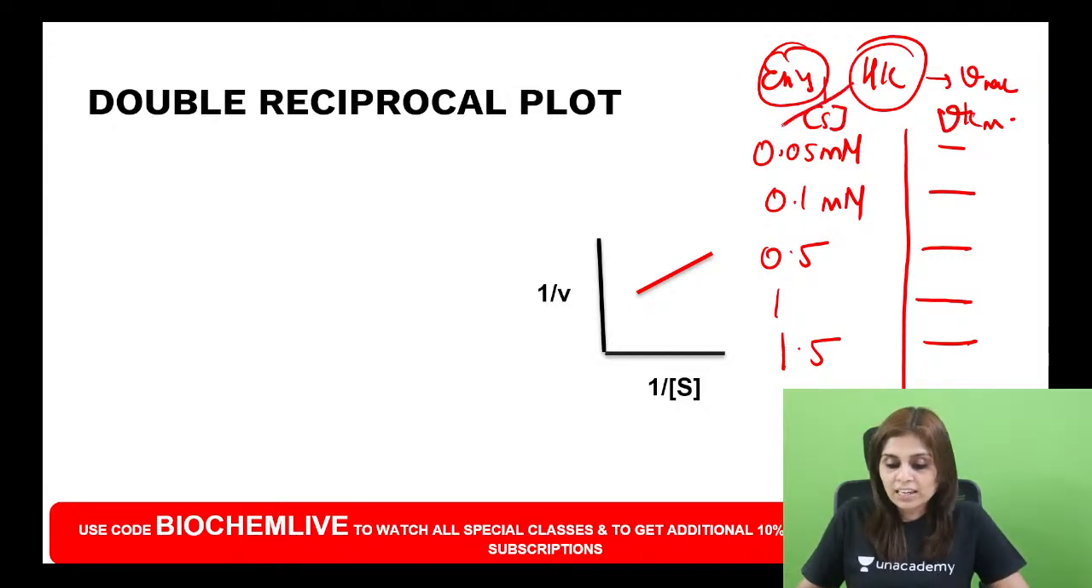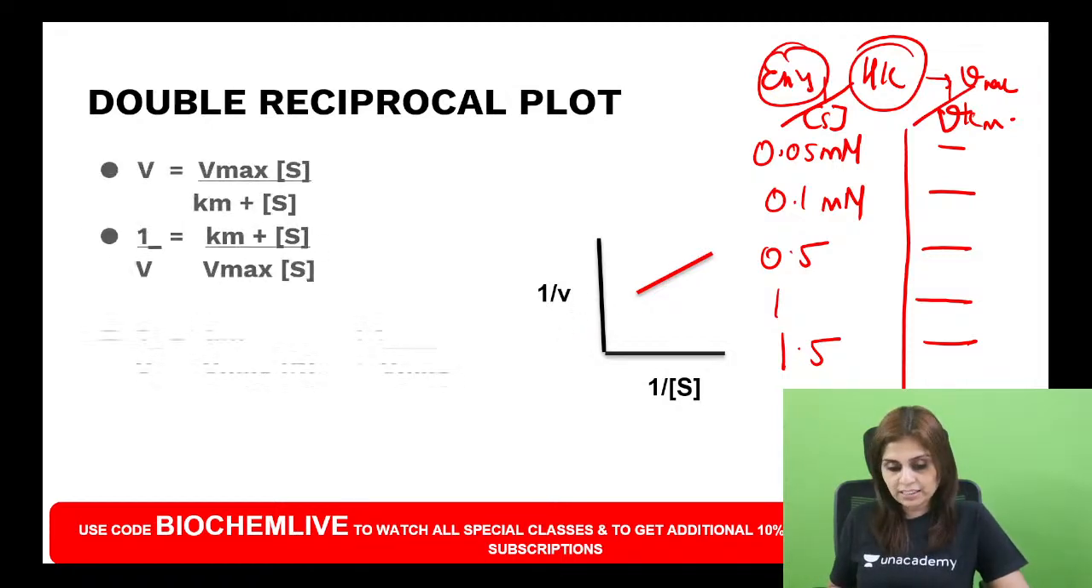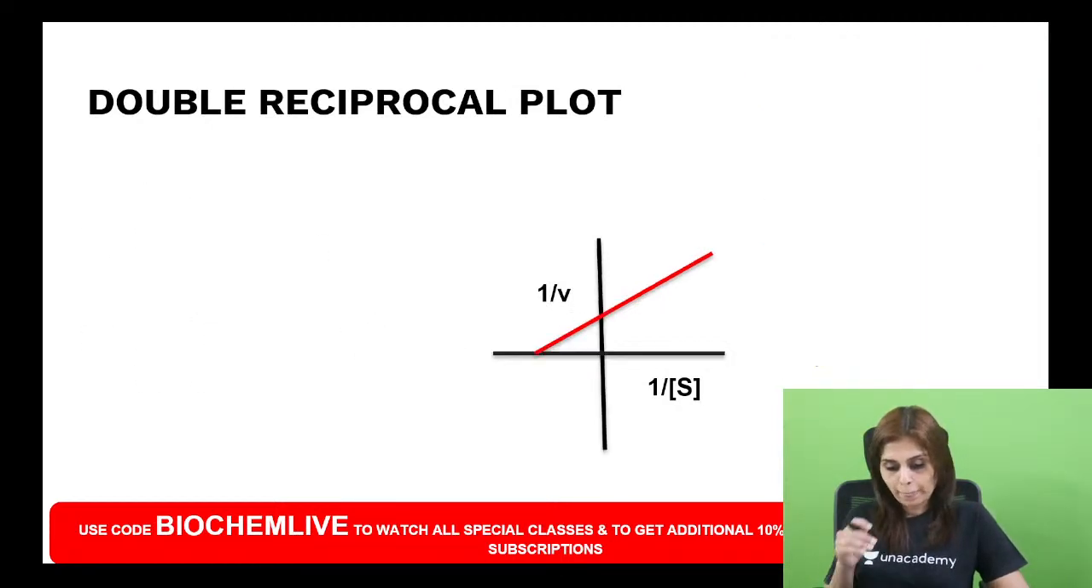So for various 1 by S, I will know various 1 by V. So can I draw a graph with that? I have various 1 by S and various 1 by V. If I draw a graph with that, I am going to get a straight line. And if I extrapolate the straight line, this straight line will cut the y-axis at one point and will cut the x-axis at another point.